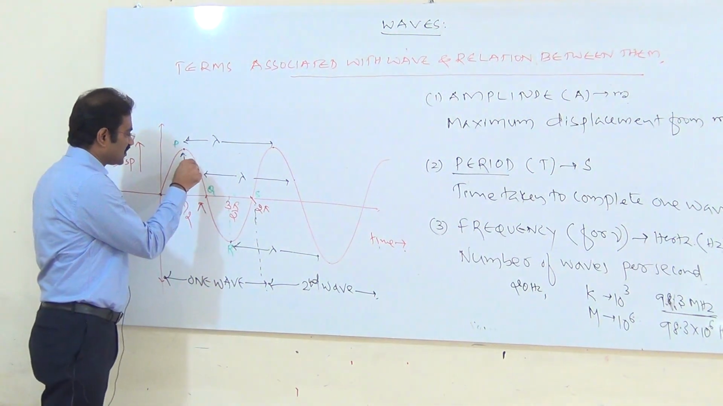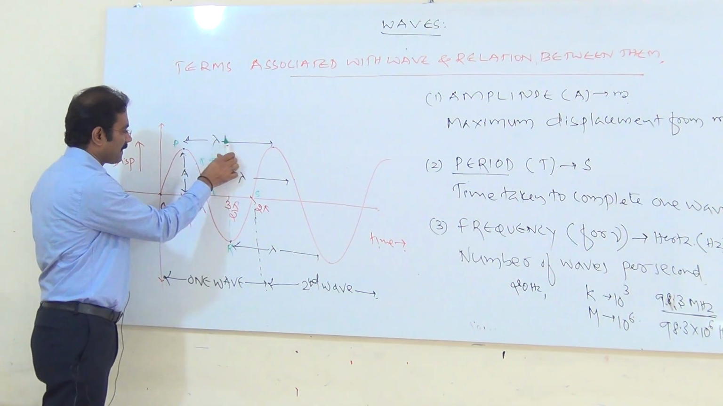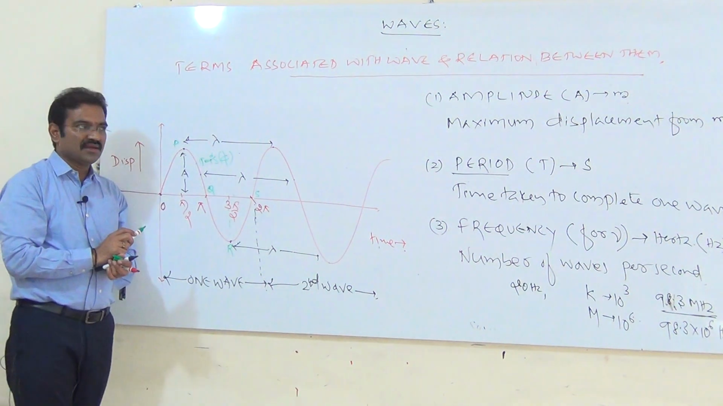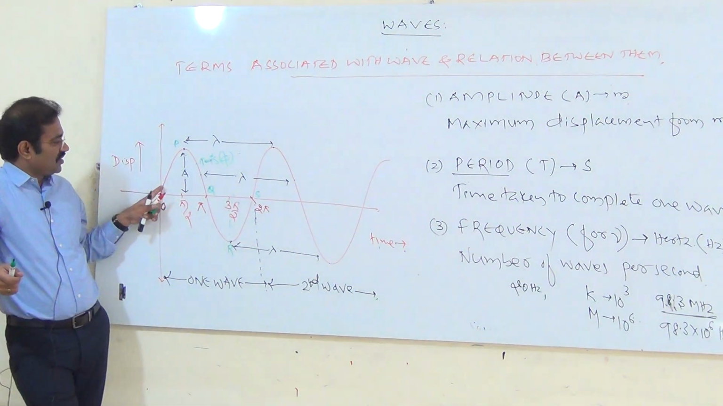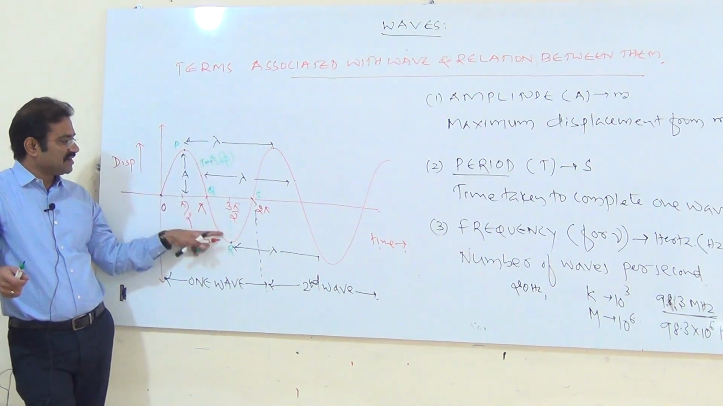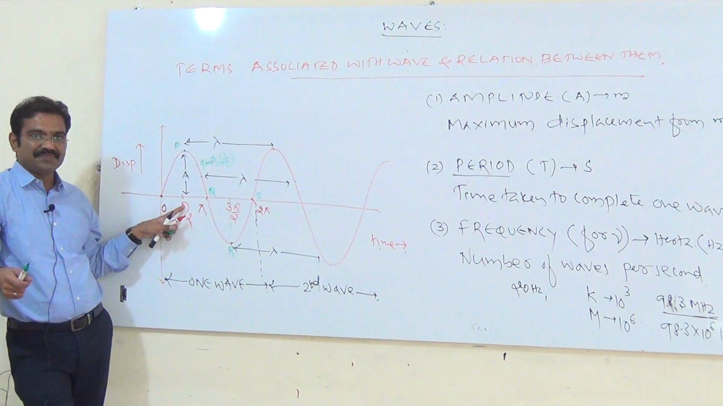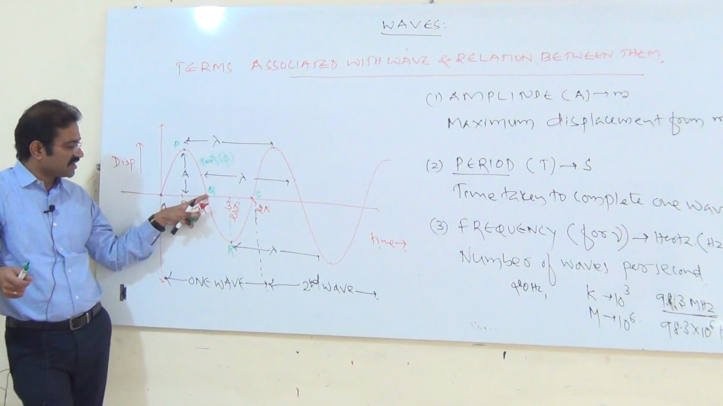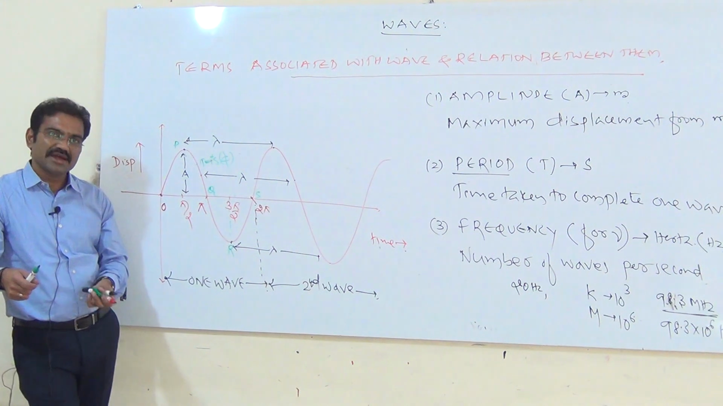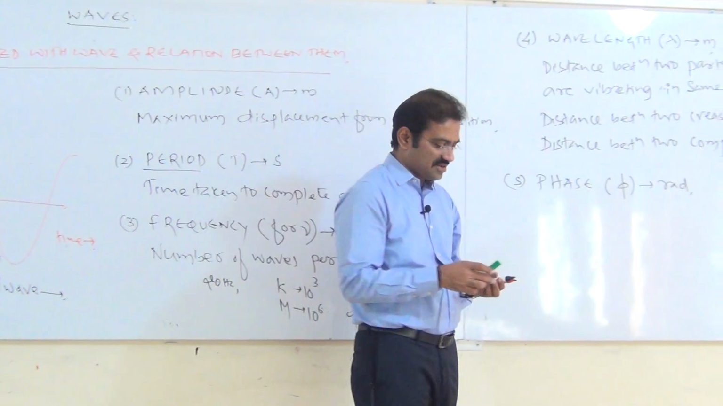So the phase at these points P, Q, R, S, T is phi, the general value. Therefore, phase is the position of the particle in the wave. For P, its phase is pi by 2. For Q, the phase is pi. For R, the phase is 3 pi by 2. For S, it is 2 pi. Therefore, phase is measured in terms of radian.